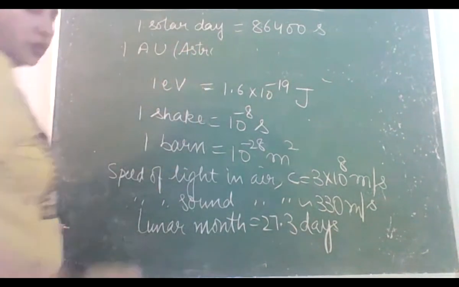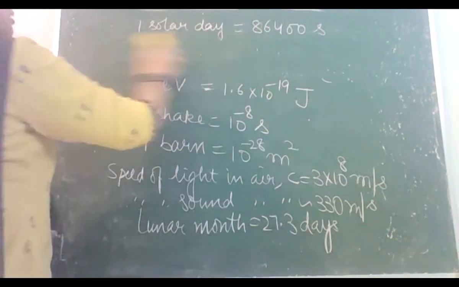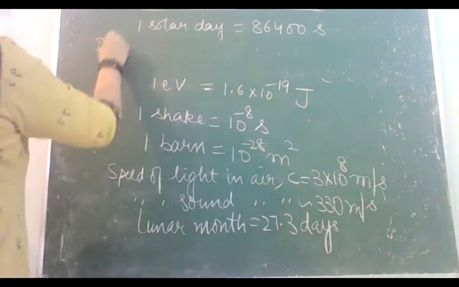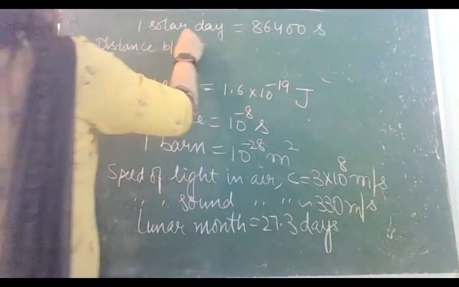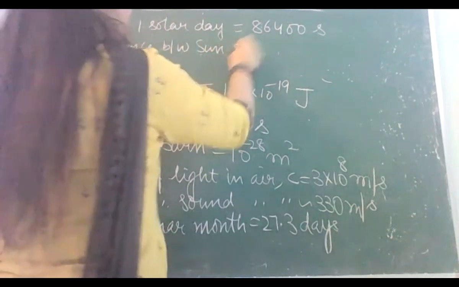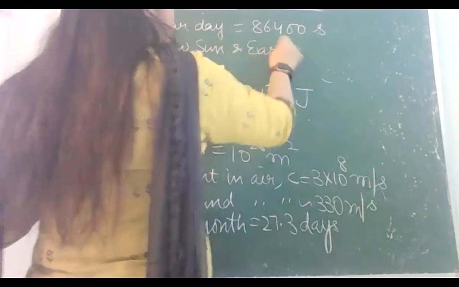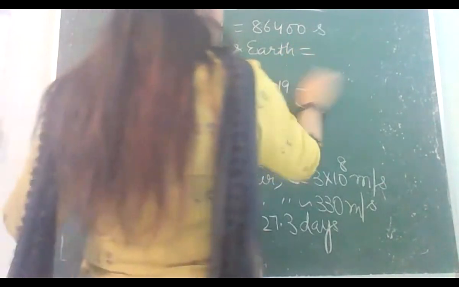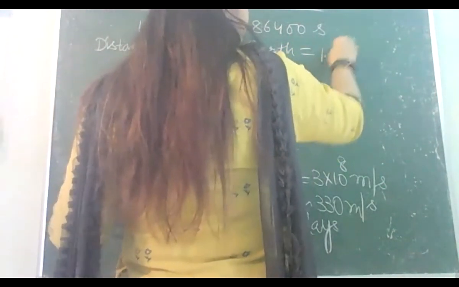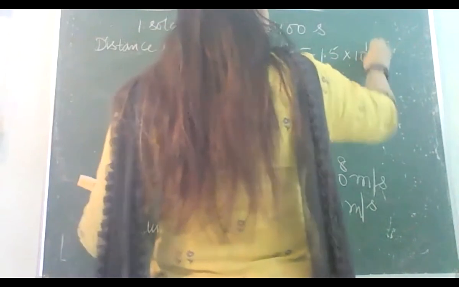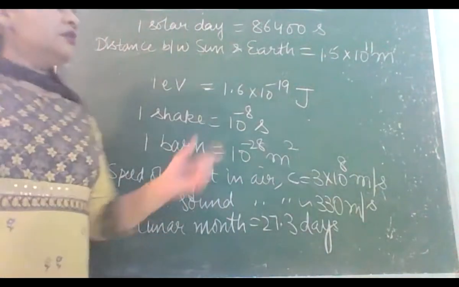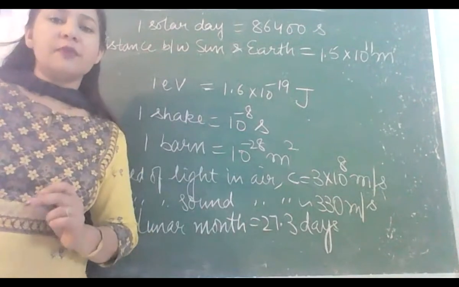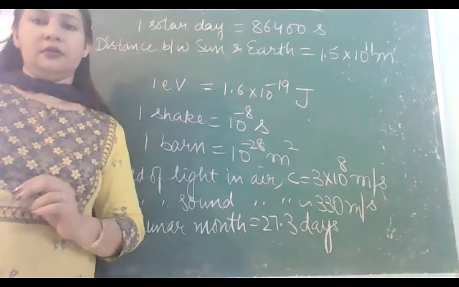अभी आप चलो उसको ऐसे लिख लो. डिस्टेंस बिटवीन सन एंड अर्थ. Distance between sun and earth. You must be curious to know how far is sun from earth. It is about, approximately बता रही हूँ, 1.5 into 10 raised to power 11 meter.